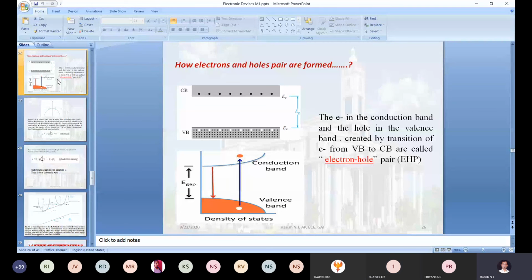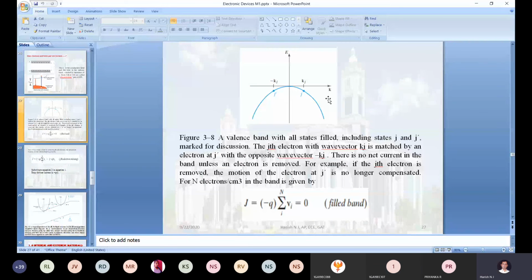Okay, so to explain it simply, I will use this diagram. Now just check it out here. This is one electron and this is another electron. This electron we call the j-th electron, and this we call the j dash electron. J electron and j dash electron.